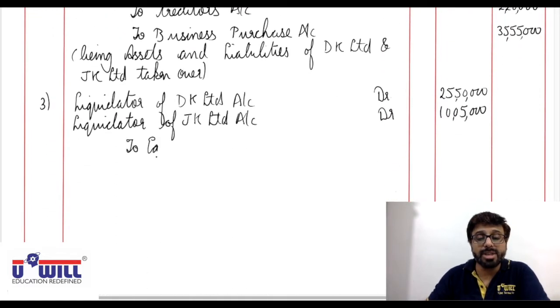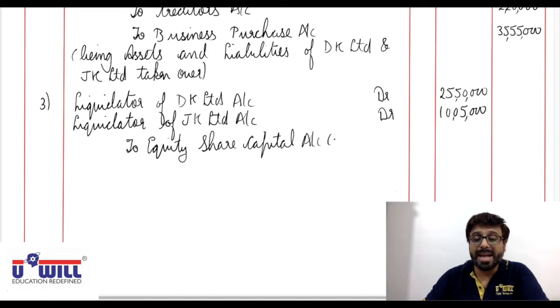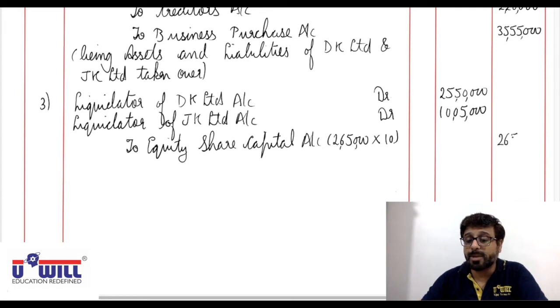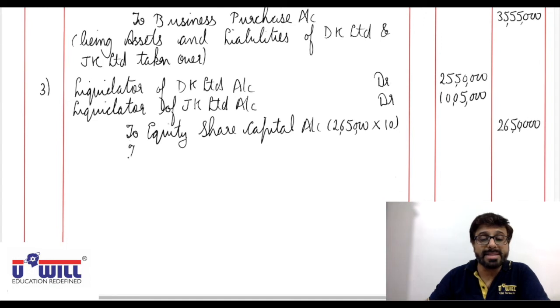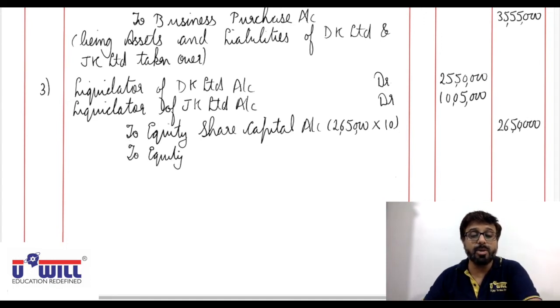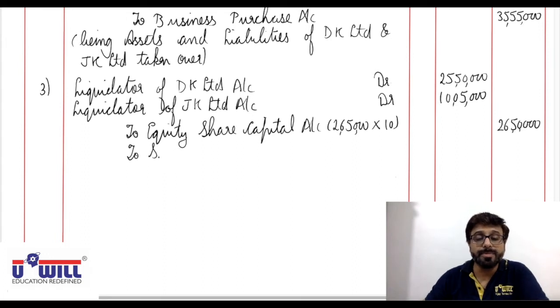So the equity share capital account we will credit with the face value. 2,65,000 equity shares into face value of 10, so 26,50,000. And for the same 2,65,000 equity shares, 2 rupees of premium will go to securities premium account.